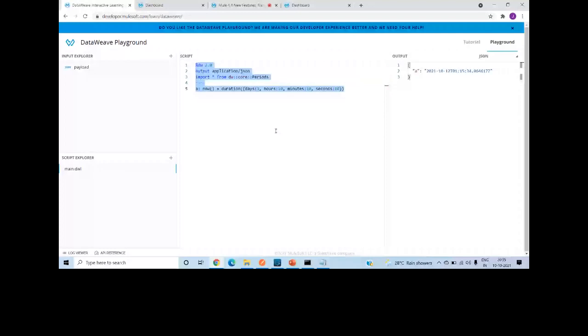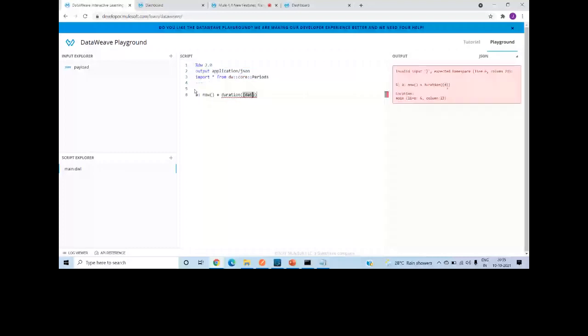So what you can do: if I use the date now plus a duration, and add days 1 and month 1, it will add 1 day and 1 month to your now date. Then I want to add hours too, up to 1 hour.